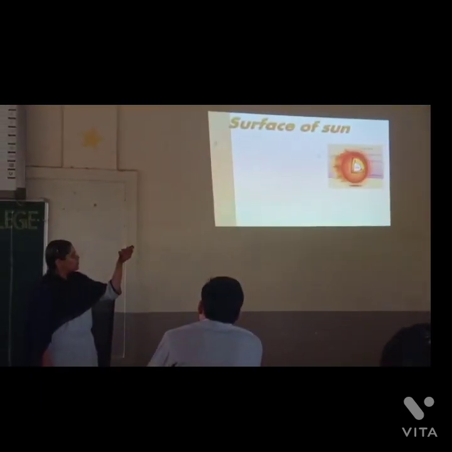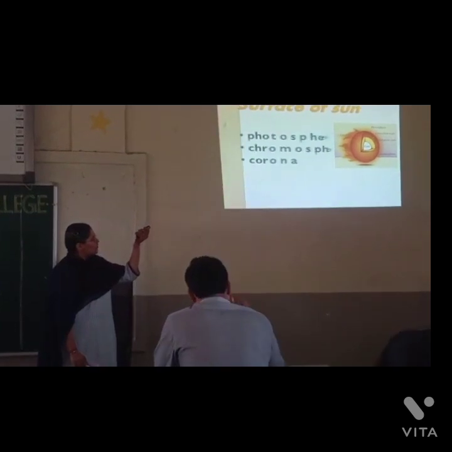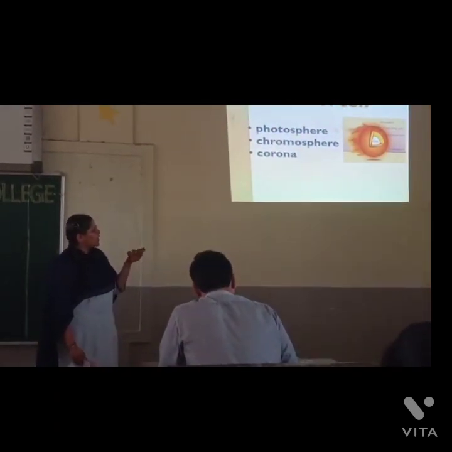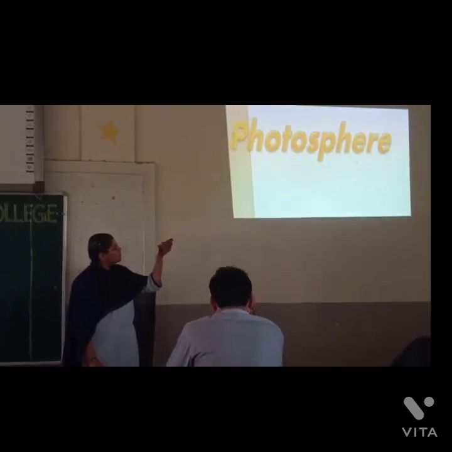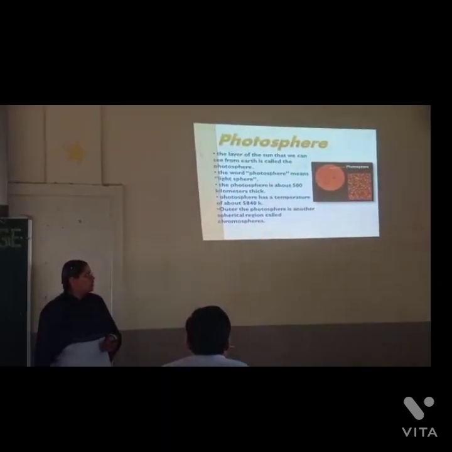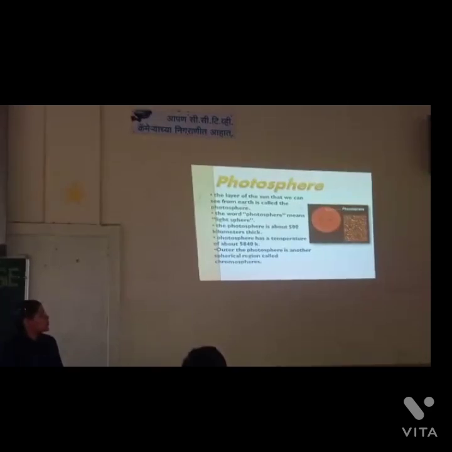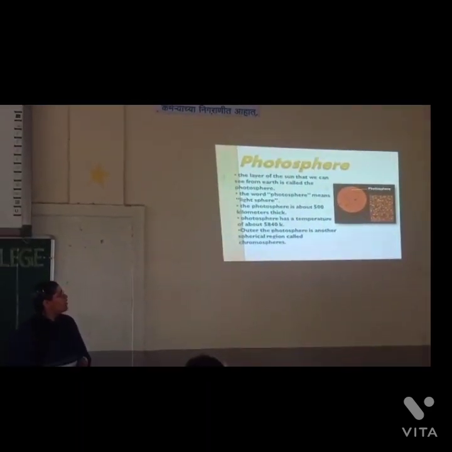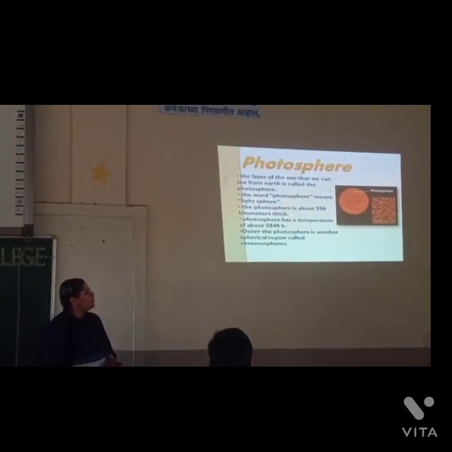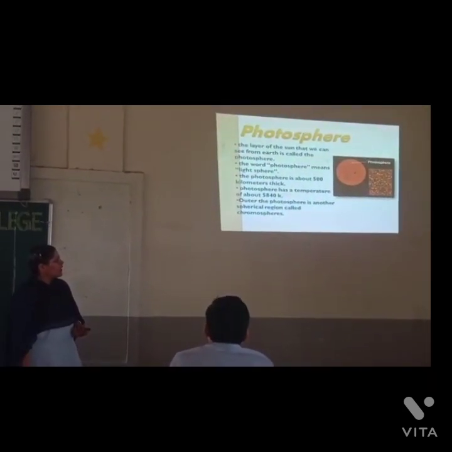Surface of sun. The surface of the sun has three types: photosphere, chromosphere and corona. Now we will start with the photosphere. Photosphere means light sphere. हमें जो लाइट दिखती है वही फोटोस्फीयर है. The photosphere is about 500 kilometers thick. Photosphere has a temperature of about 5840